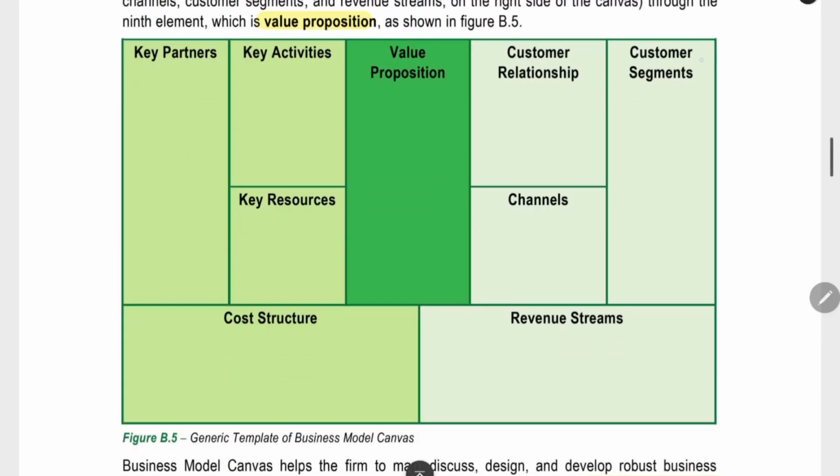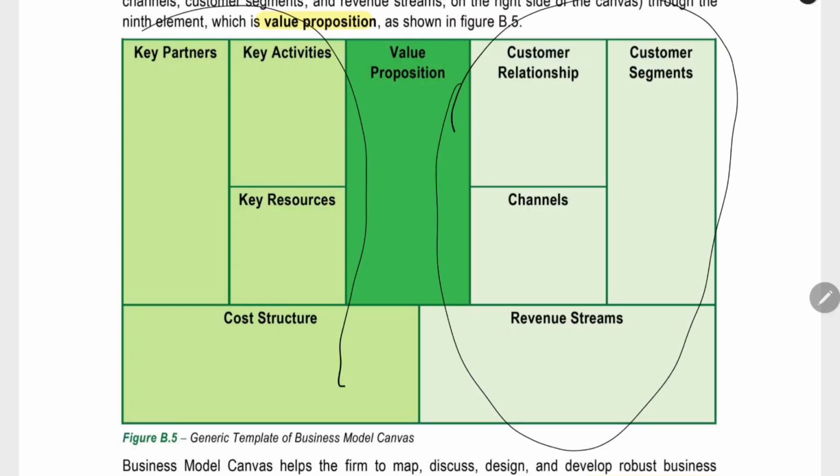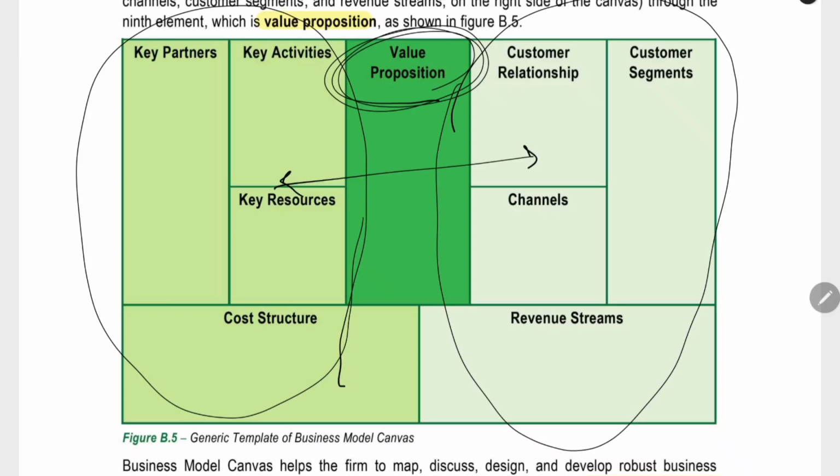Here, on one side, if you see, this will have the revenue stream. Everything will be related to the revenue. Here on the left side will be related to the cost structure. In the center, we will use these two and we will provide value to the customer, the value proposition. Then we can see it one by one.